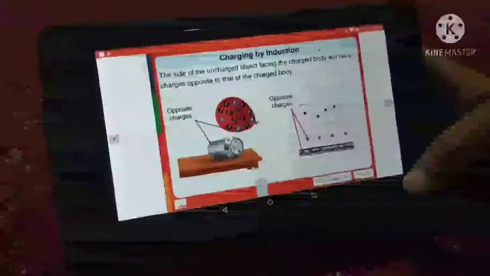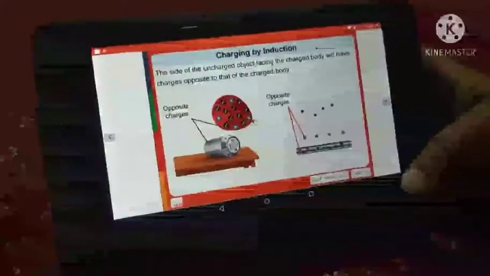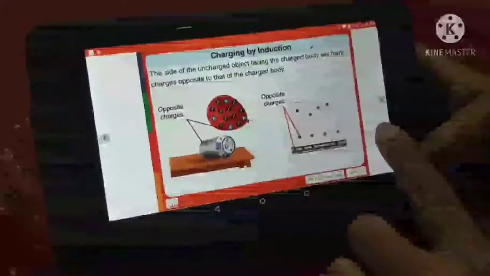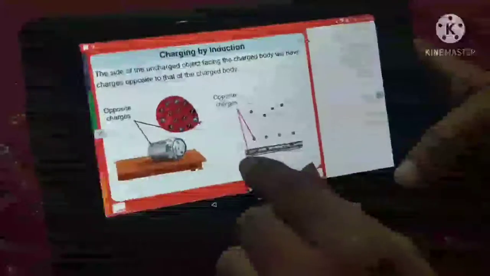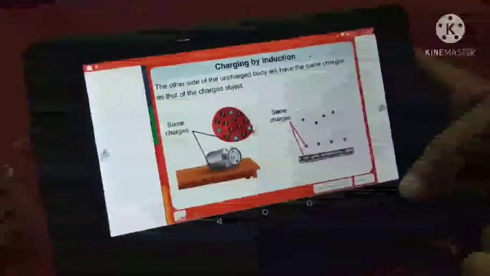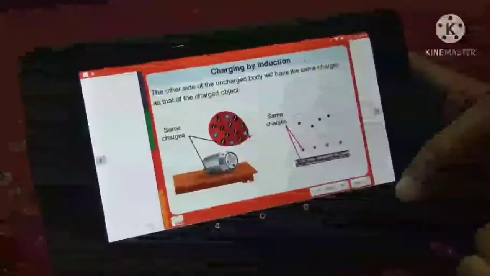The side of the uncharged object facing the charged body will have charges opposite to that of the charged body. The other side of the uncharged body will have the same charges as that of the charged object.